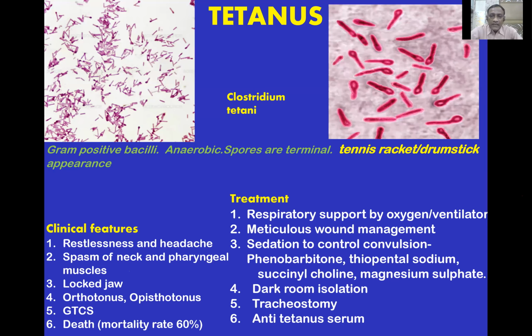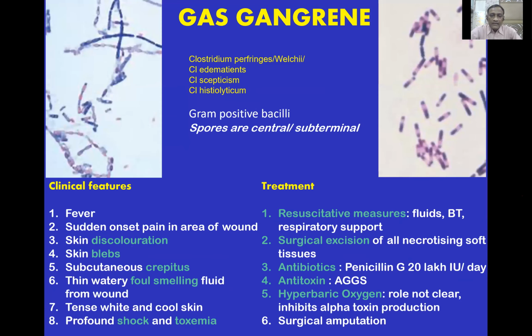The next slide is of gas gangrene. These are again gram-positive bacilli. Here the spores are central or subterminal. They are not terminal. Once you make a diagnosis clinically, you have to know the clinical features. The most important are skin discoloration, skin blebs, subcutaneous crepitation, and a very, very foul smell. Once you smell it, you will never forget it in your lifetime. And there are various types of treatment that can be done.